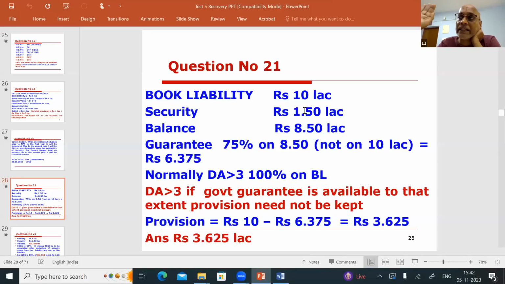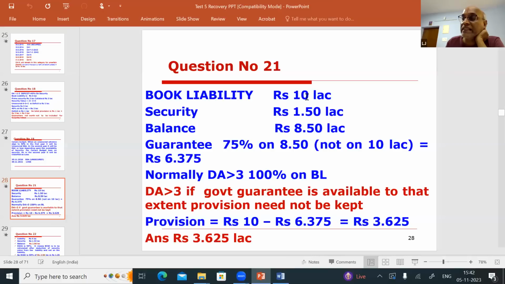Now, what is the government guarantee available? 75%. Now, one more point you should know, the CGTMSE guarantee will not give 75% on the book liability if there are any securities available. Here, the book liability is 10 lakhs. Security value is 1.50 lakhs. So what is the other portion? 8.50 without security. So the 75% you have to calculate on 8.50, you should not calculate on 10 lakhs.